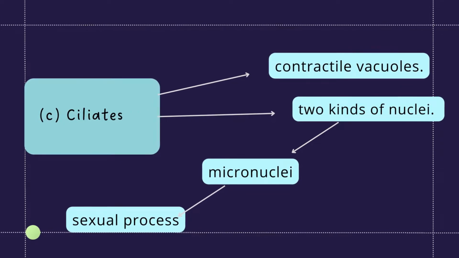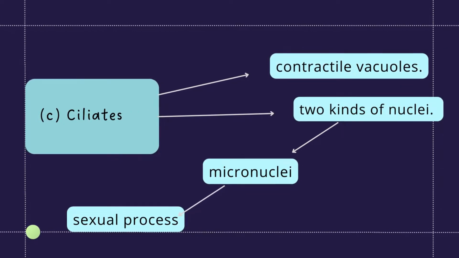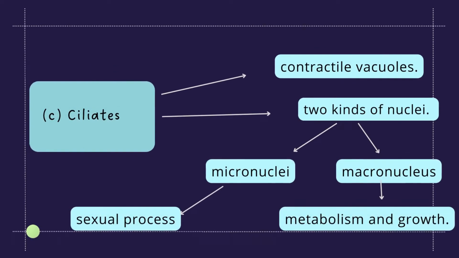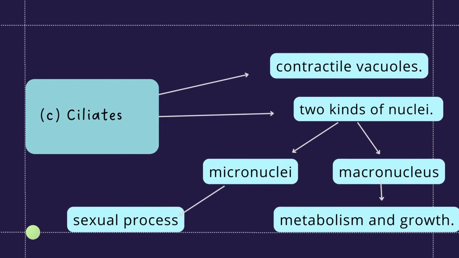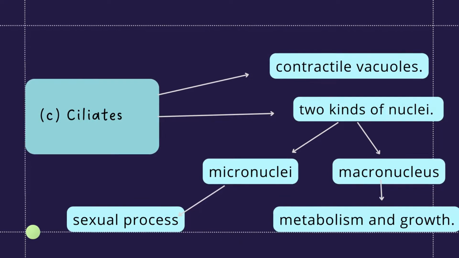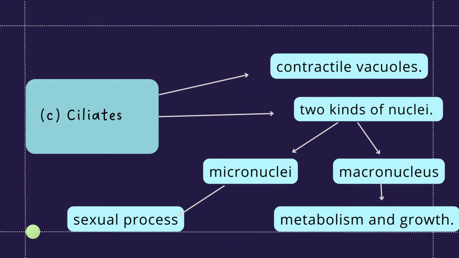The smaller nuclei are called micronuclei, one or more small diploid nuclei that function in the sexual process. The other nucleus is large, polyploid, and is called the macronucleus, and it controls cell metabolism and growth.